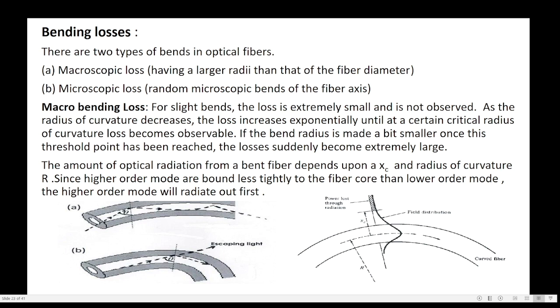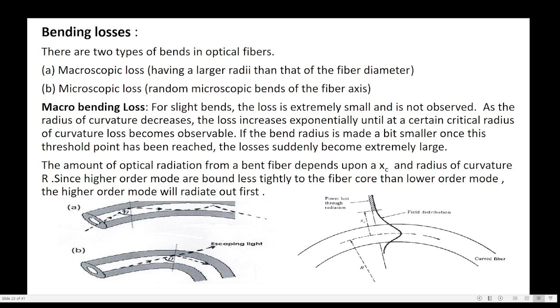As the radius of curvature decreases, the loss increases exponentially until at a certain critical radius of curvature, losses become observable. If the bend radius is made a bit smaller once this threshold point has been reached, the losses suddenly